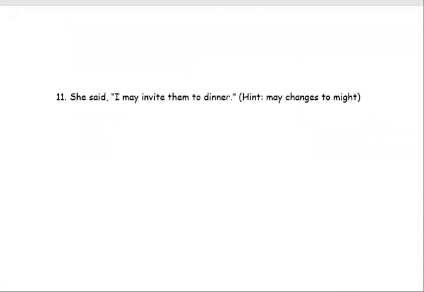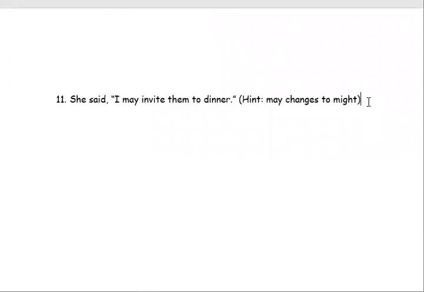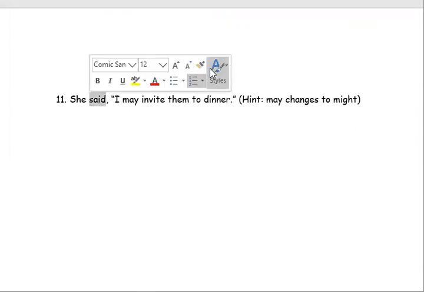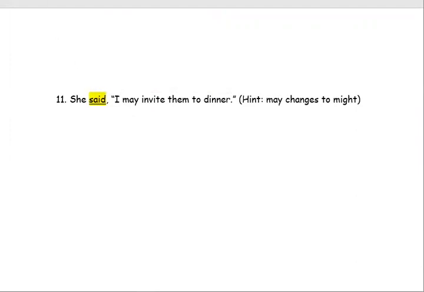Right, moving on. She said, I may invite them to dinner. Hint, may changes to might. So the introductory verb here is said, and everything now will change into the past tense. She said that she might invite them to dinner.